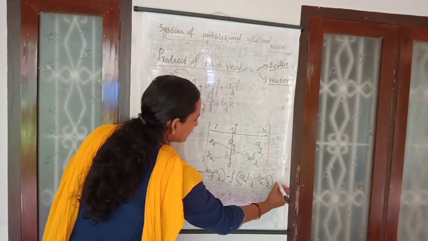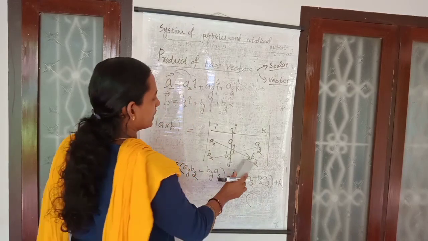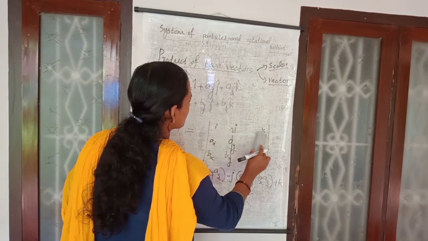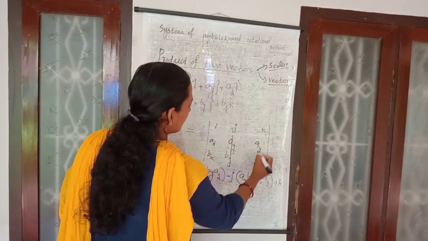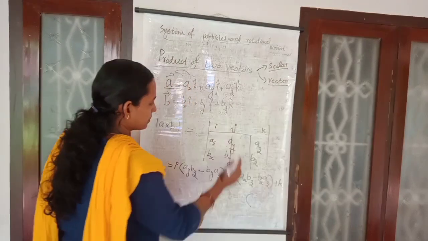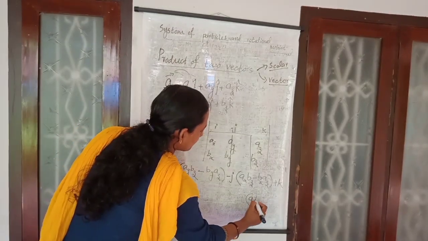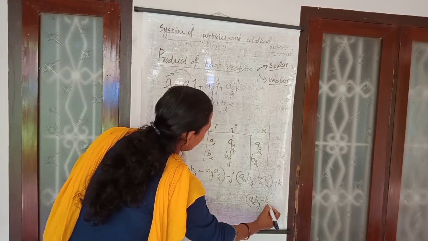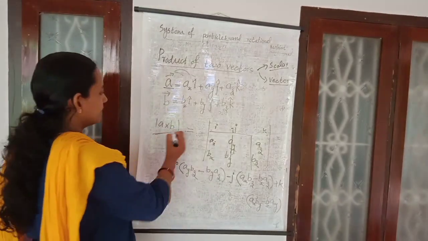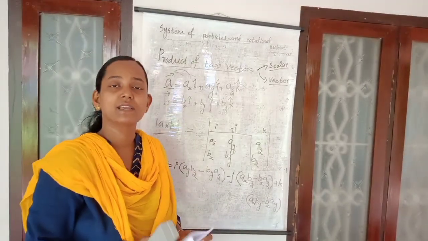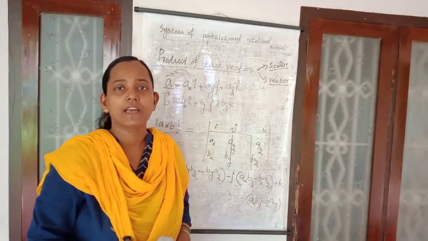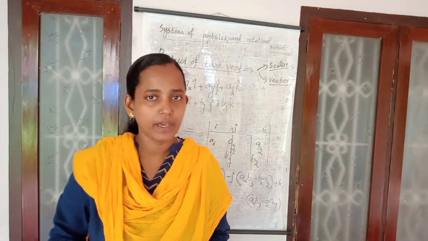Next, plus k into the k component. Whenever you choose k, remove its row and column, and just consider the remaining two. Therefore, Ax By minus Bx Ay. This is the way to find the cross product of two vectors when they are given in terms of their components. This is the description. When we solve a numerical, it will be clear. Okay.